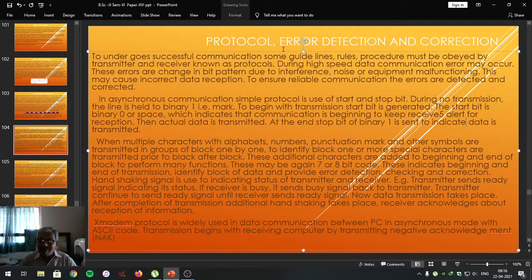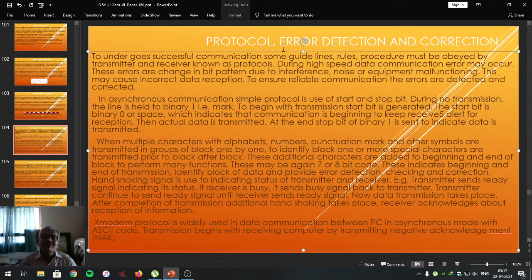When the transmitting computer output line is held high, that is at mark level, both computers have to understand that no communication is taking place between them. But when the mark signal goes to space, that is, it goes from high to low, then the receiving computer recognizes that communication is going to begin.